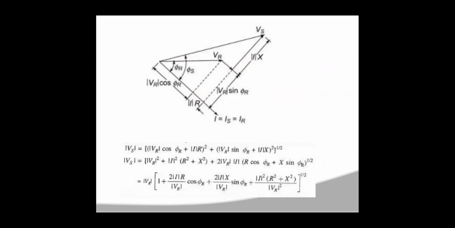Now from this triangle, consider this triangle. Then Vs square is equal to this square plus this square.